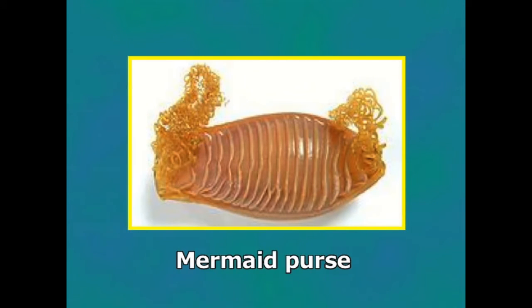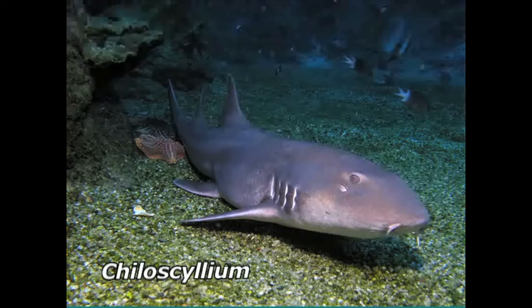The shape of the purse is generally rectangular. The corners of the shell are drawn out into four long twisted elastic filaments which serve to attach the eggs to seaweeds. In dogfish, Scyliorhinus, development is completed within this purse.